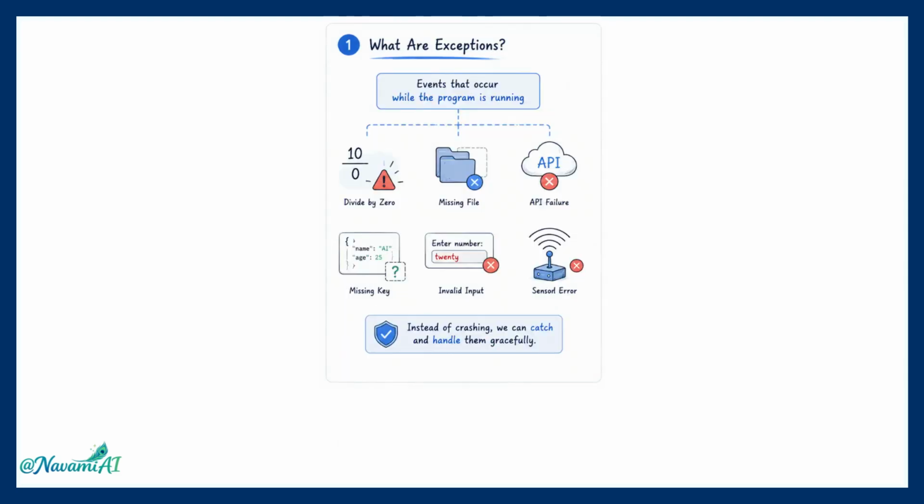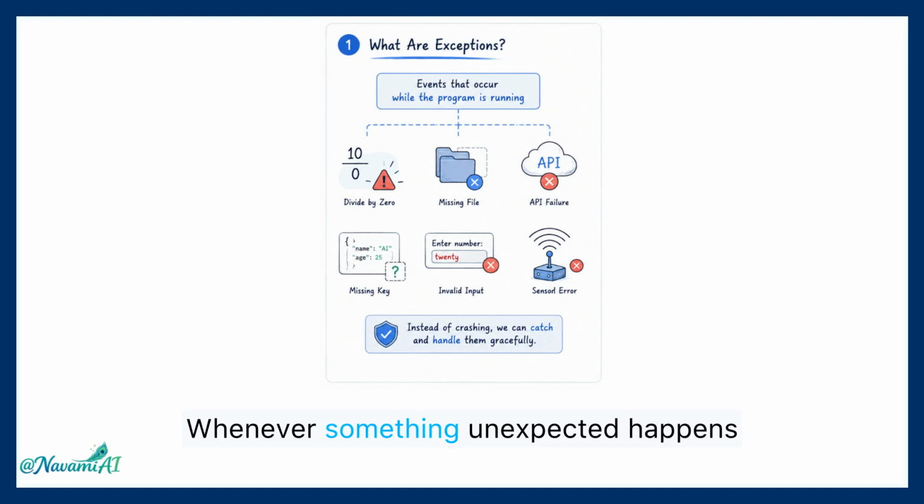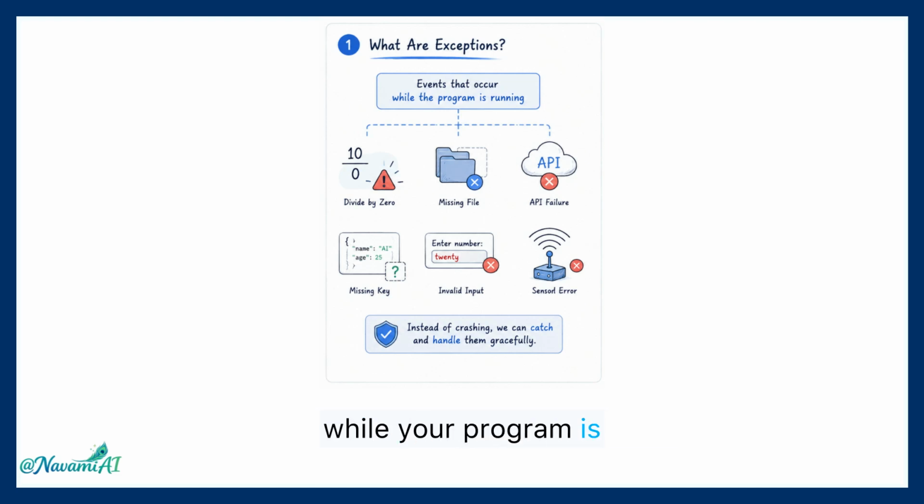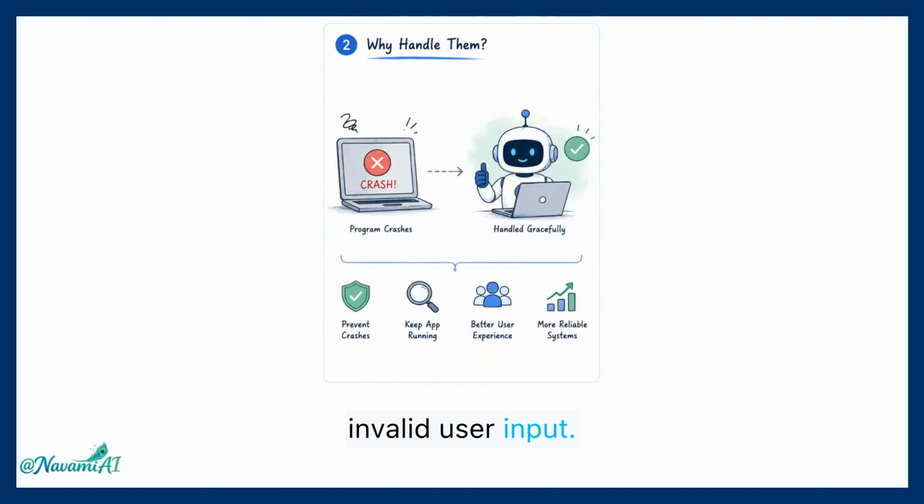So, what exactly is error handling? Whenever something unexpected happens while your program is running, Python calls it an exception. This could be dividing by zero, opening a missing file, or receiving invalid user input. Instead of letting your entire application crash, Python gives us tools to handle these situations gracefully.